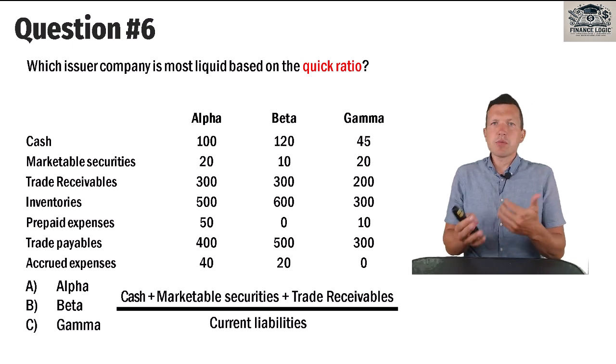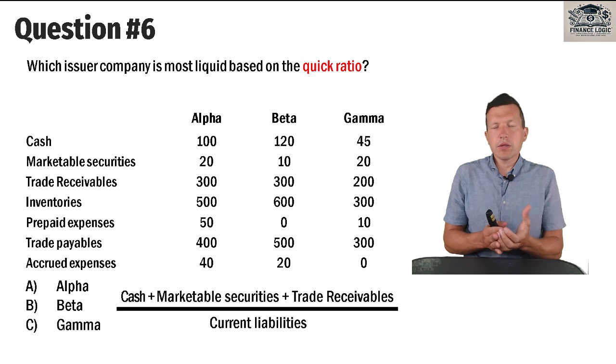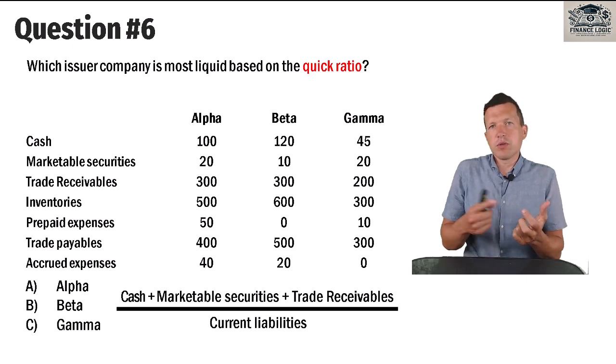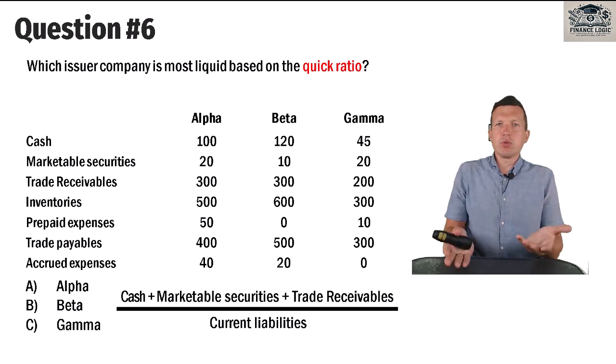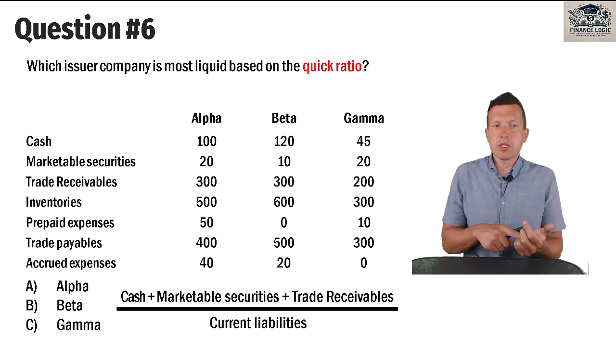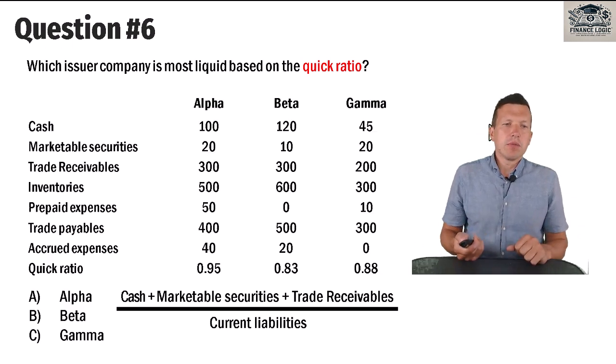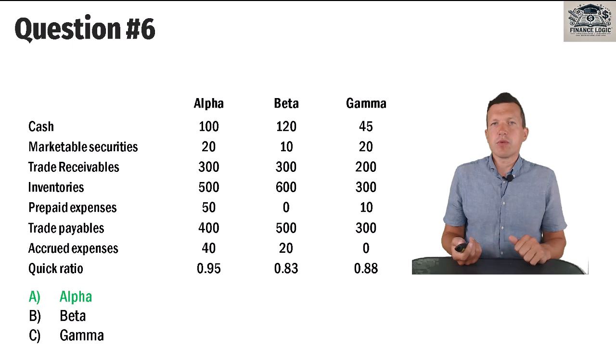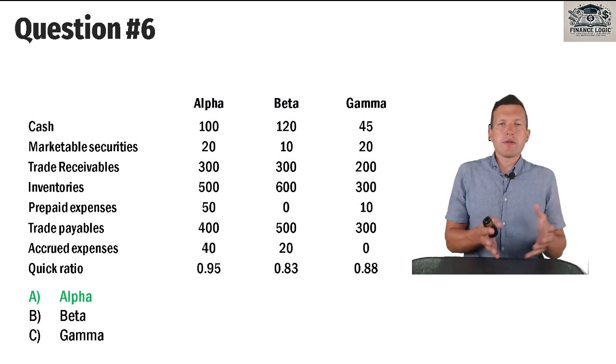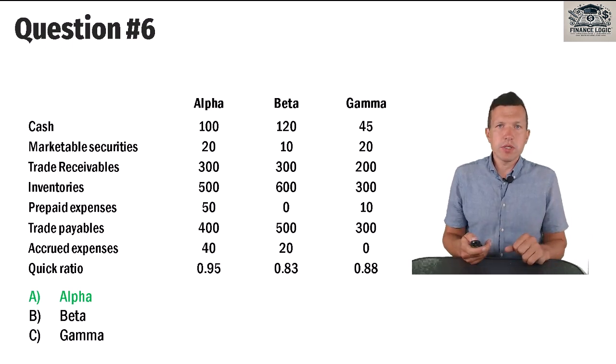We will get some service, or we will get inventories. We exclude inventory, and of course we have to exclude, using the same logic, prepaid expenses. In this case, the most liquid company is Alpha, because it has quick ratio which is higher than quick ratio of remaining two companies. Question number 7.